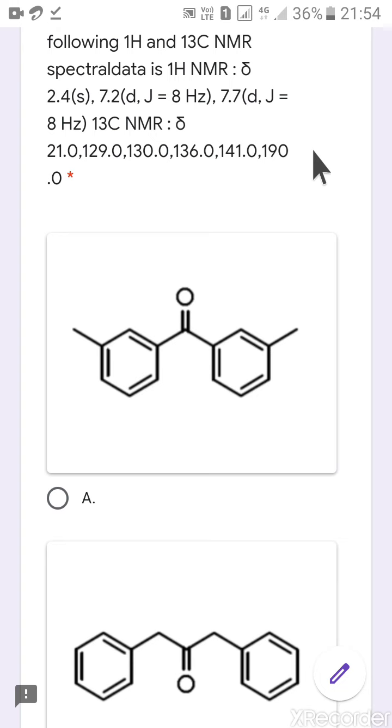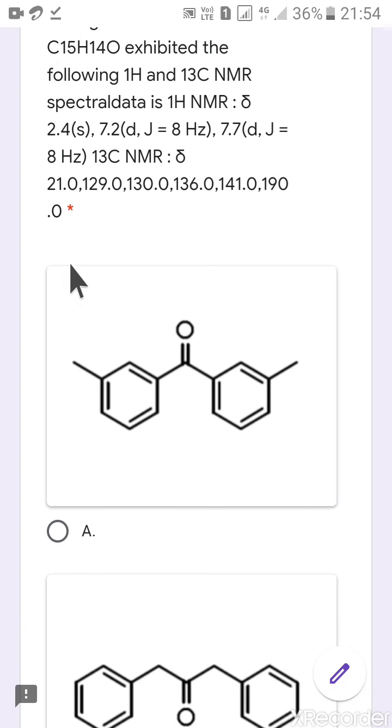Let's see how many signals in H1 NMR for this first molecule. The methyl group will show 1 signal, this CH will show 1 signal, and then this will show another signal. So 1, 2, 3, 4 and 5. This molecule will show 5 signals in H1 NMR, so this option is ruled out.